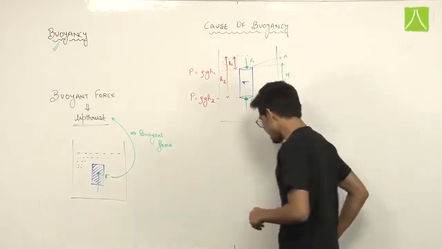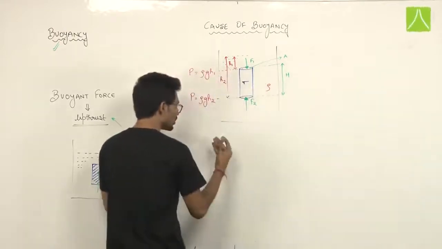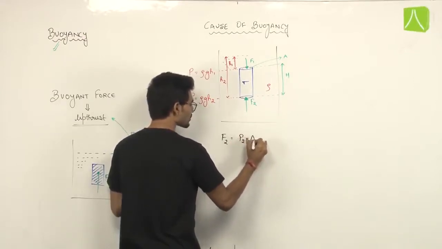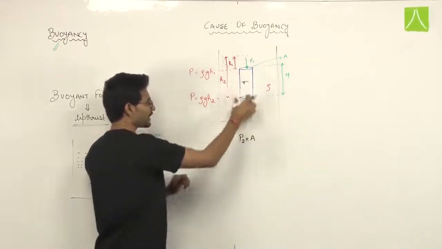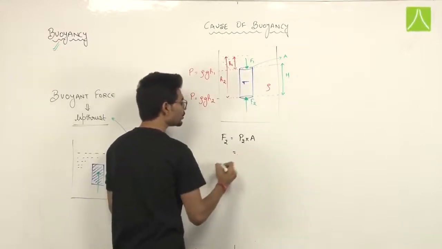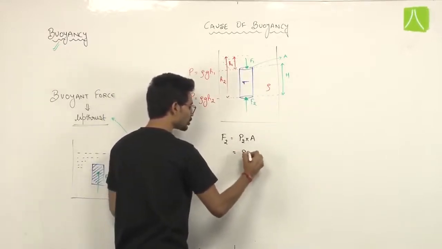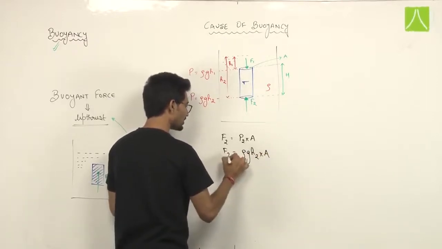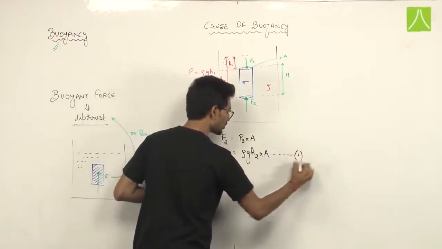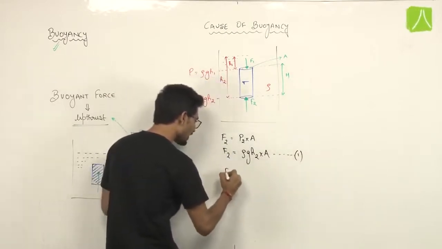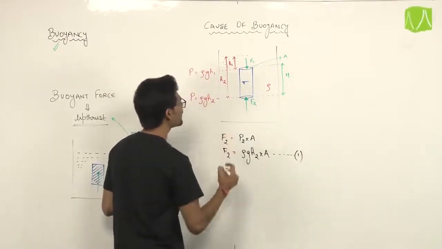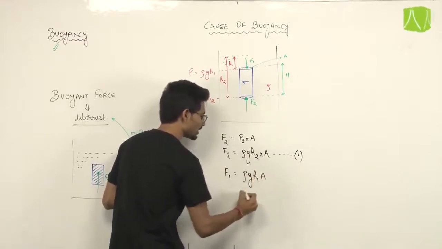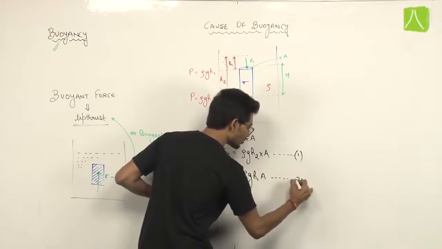Now let us see what F2 is. F2 will be P2 into A, because the area is A. I have taken a uniform cylinder, so the area is uniform. P2 value is rho g H2 into A. This is my F2. This is equation 1. And what will be F1? I think F1 will be rho g H1 into A. This will be my equation 2.